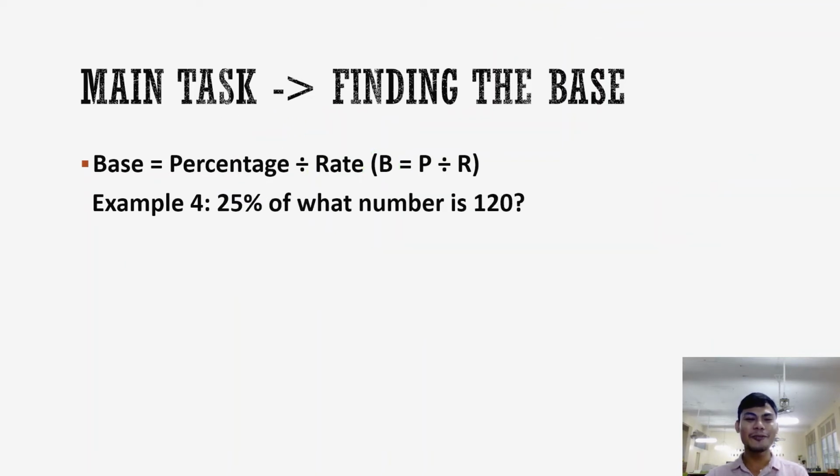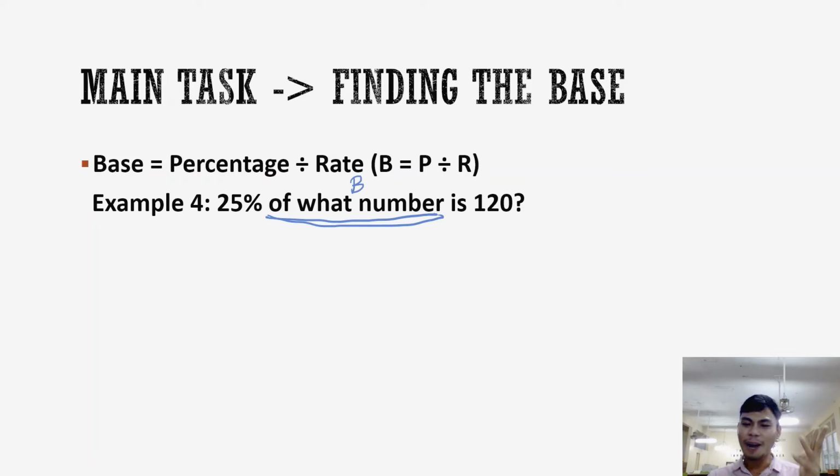Okay? Example number 4. Here, 25% of what number? See? That's a clue already. Of what number? If the statements are like this, with of what number, sir says we're looking for the base. So, the sentence is just interchanged, passive form or active form.